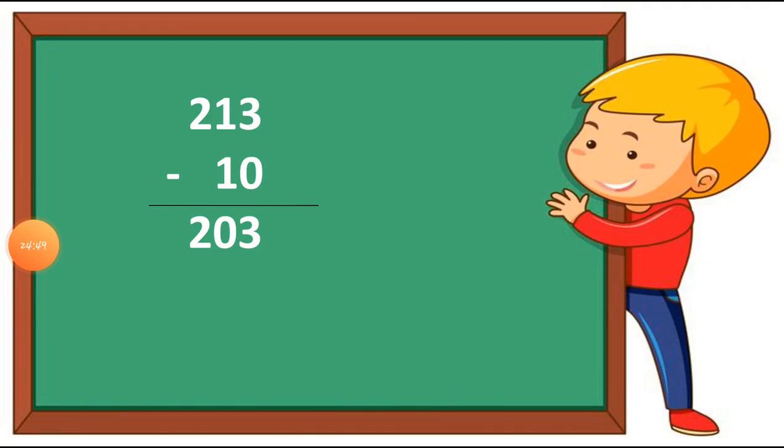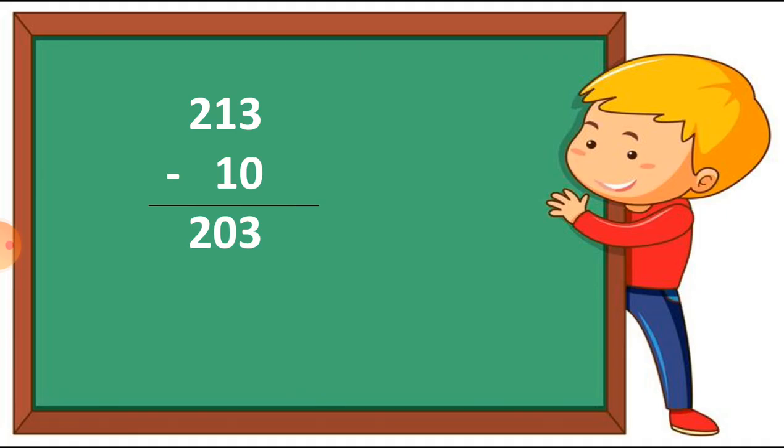Students, let's see how we know how many photos he took. First month he took 213 photos, and then the next month he took 10 less photos than this 213. So we just cut 10 from this 213. So we get the answer 203.